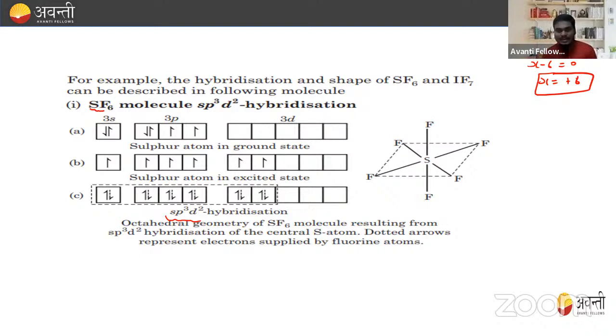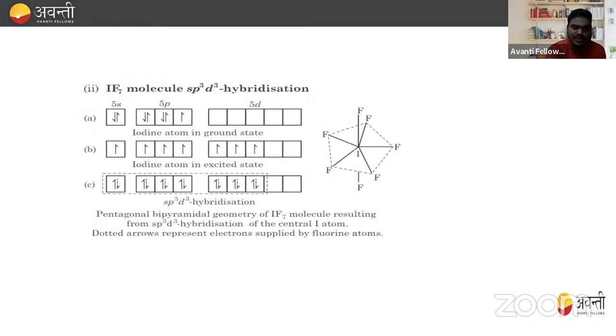How will you find the hybridization? On the same basis, you can find it, so let's see some more examples. For example, IF7. In IF7, we know that the valence electrons are 5s2, 5p5. We know that in IF7, iodine has the oxidation state of +7.